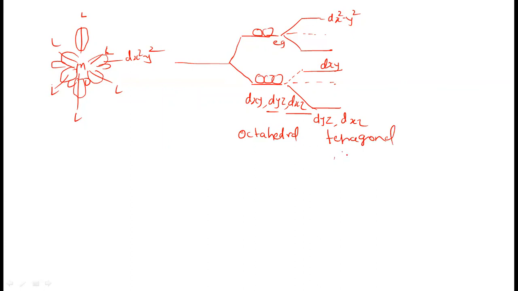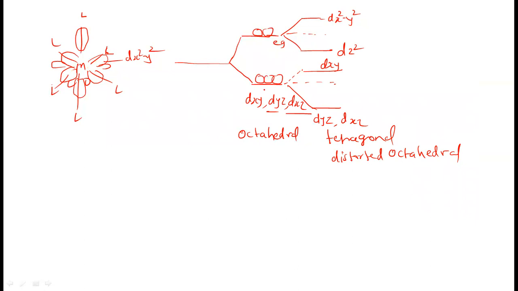Tetragonally distorted octahedral complex. So, in a tetragonally distorted octahedral complex, the two ligands along the z-axis are away from the central metal. Therefore, the dz square orbital has decreased in energy level here. And for the dx square minus y square orbital, where the four ligands are, they are very close to these orbitals, so this distance will be shorter, and their energy will increase here.